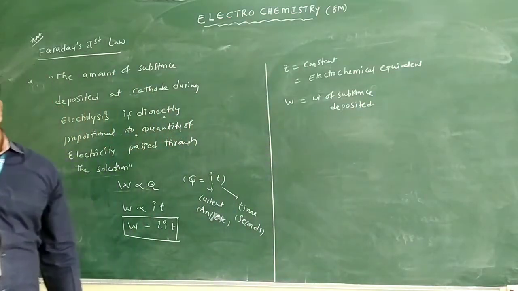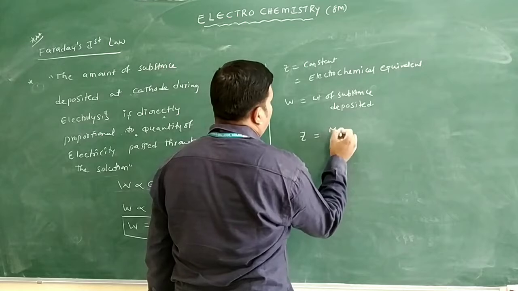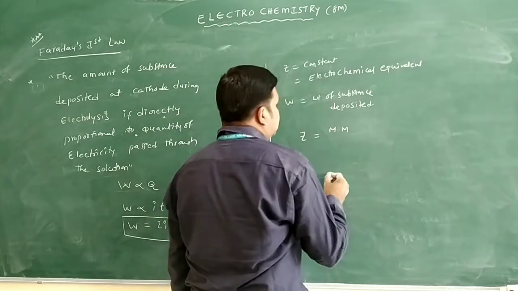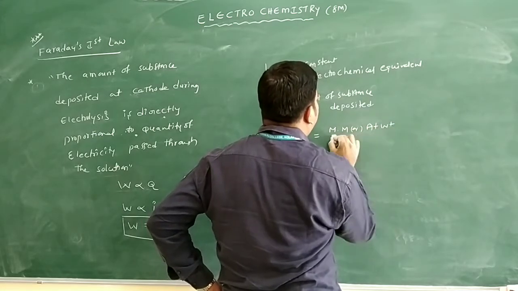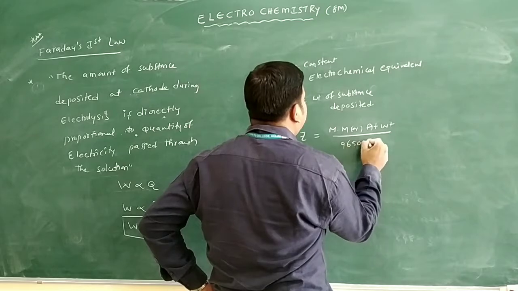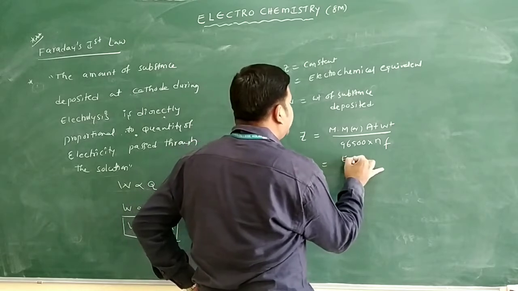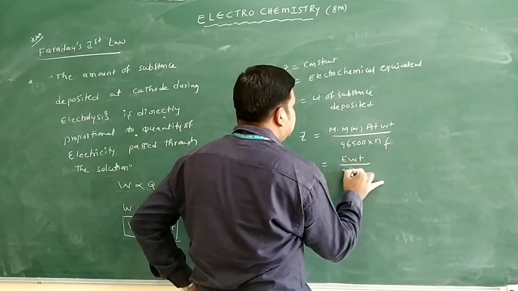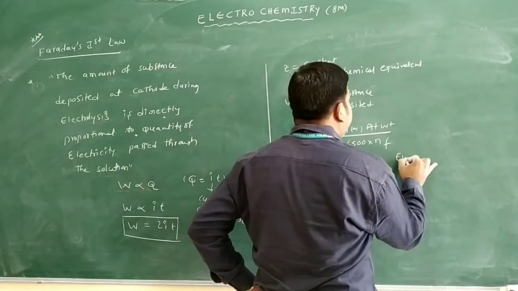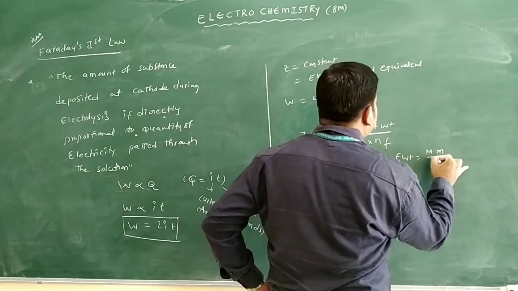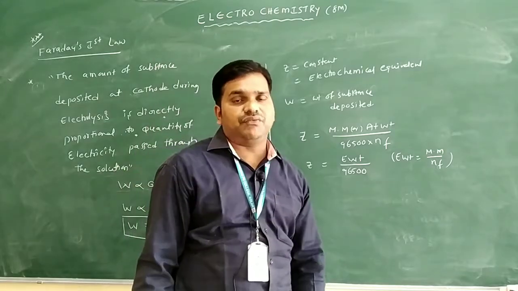From this we can write Z. Z is equal to molecular mass or atomic weight divided by 96500 into n factor. Or we can write Z is equal to equivalent weight divided by 96500. What is the equivalent weight formula? Equivalent weight is equal to molecular mass divided by n factor, or you can write the atomic weight of the element divided by the n factor.